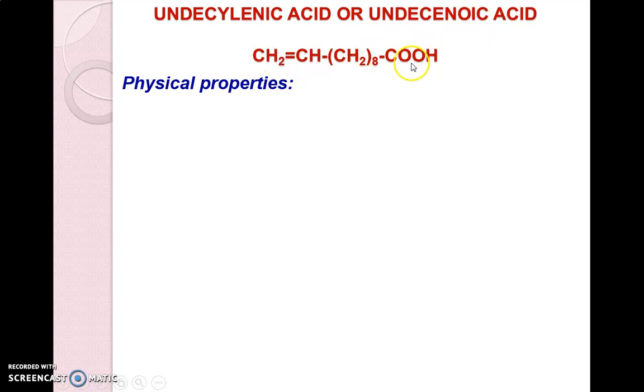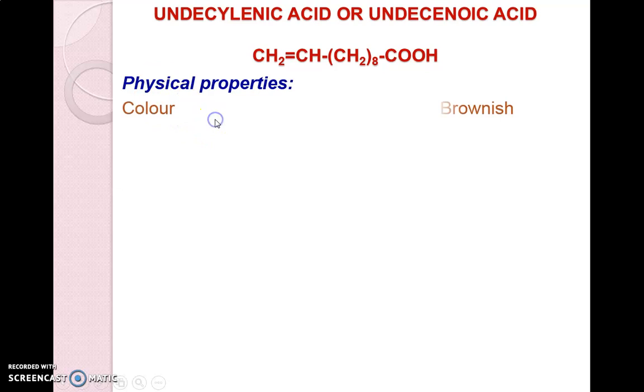Basically it is an 11 carbon compound, with the CH2 chain of 8, then 10, and the COOH making 11 carbons, with 1 double bond. A double bond means unsaturation. So an 11 carbon carboxylic acid with the presence of 1 double bond or unsaturation is called undecylenic acid. Un stands for unsaturation, the presence of a double bond. So it's an 11 carbon unsaturated carboxylic acid which acts as an antifungal agent.